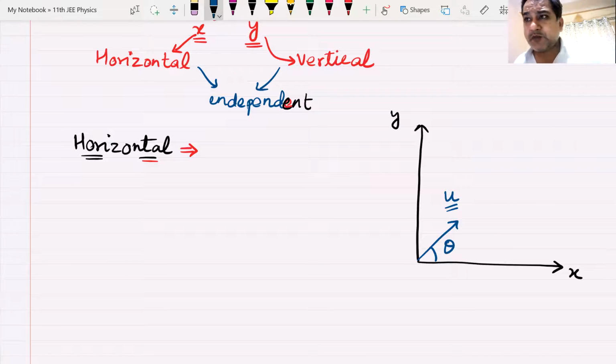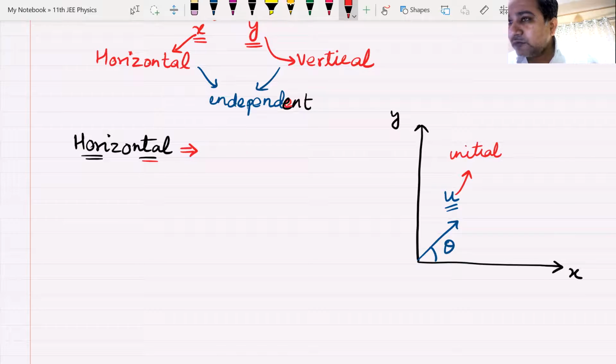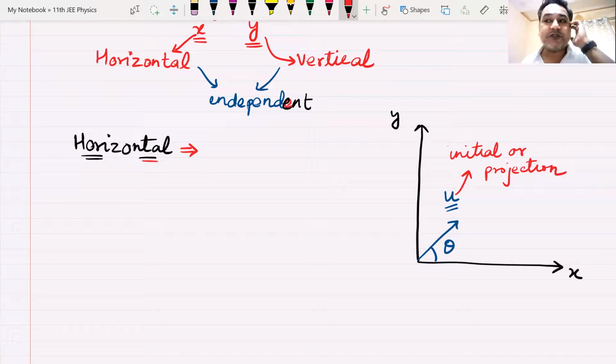What is this u known as? This u will be known as initial velocity or velocity of projection.